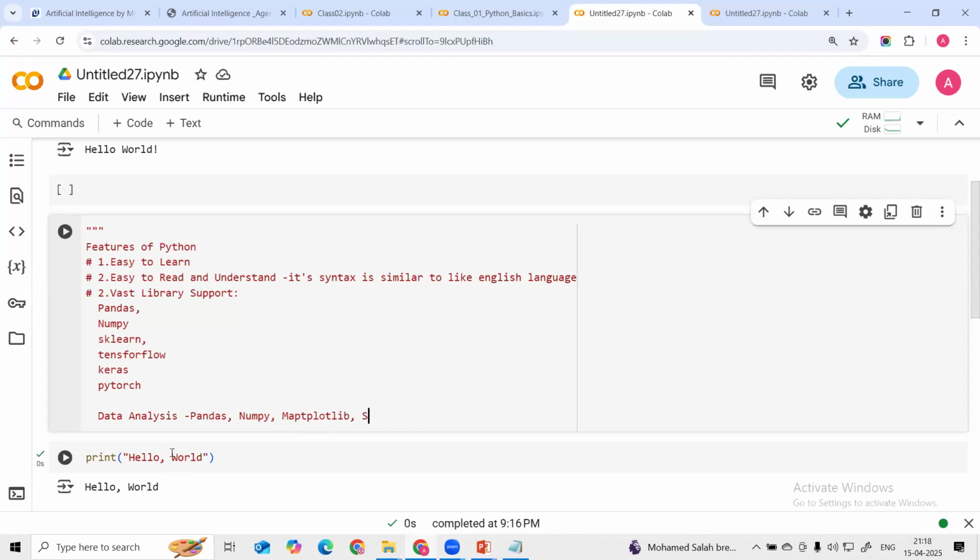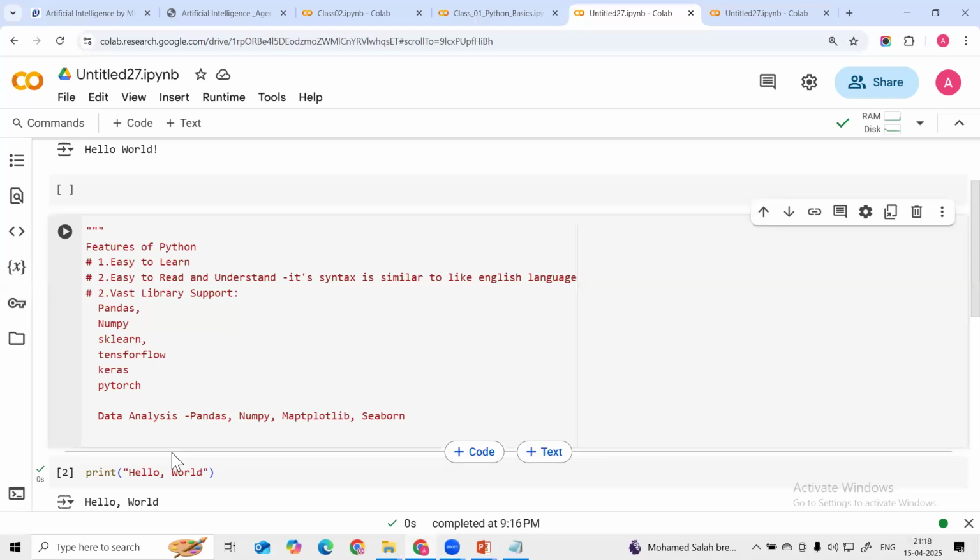Then we are using Seaborn. And for machine learning, we are using sklearn and all this, for machine learning applications, and deep learning.